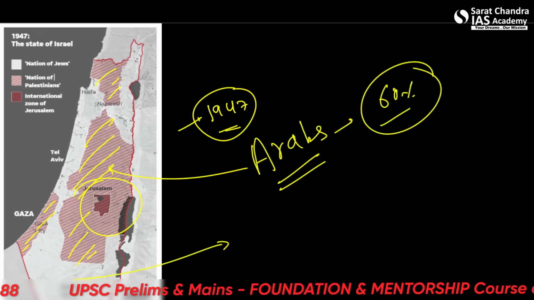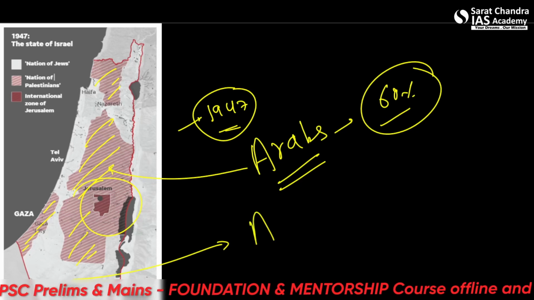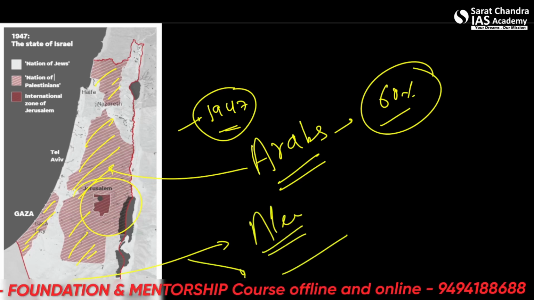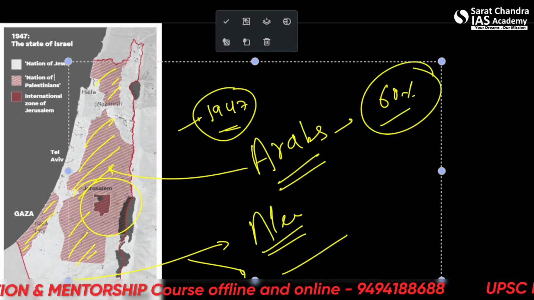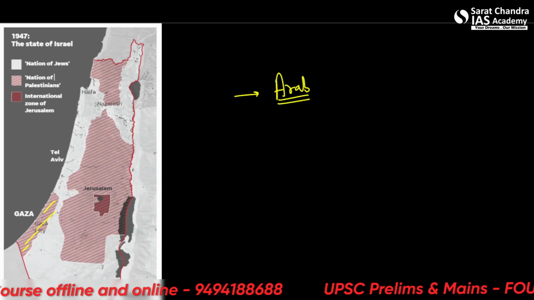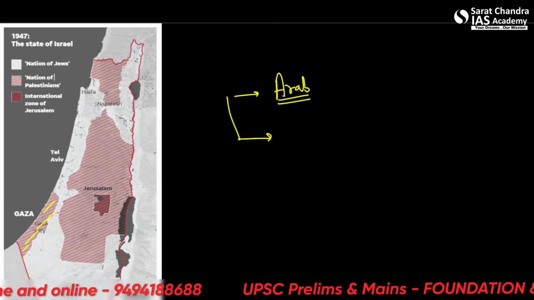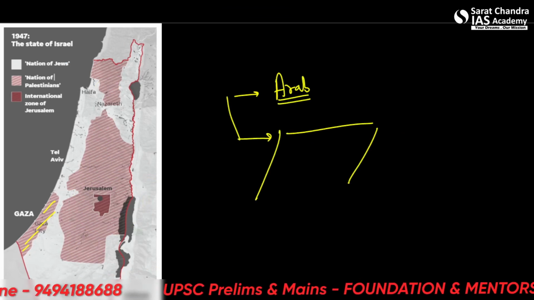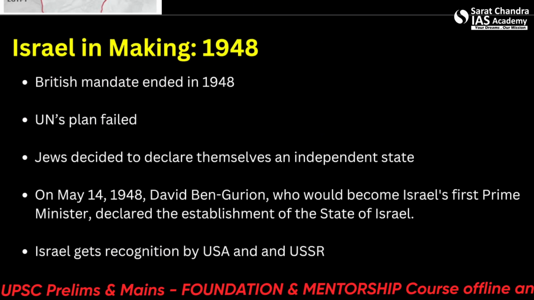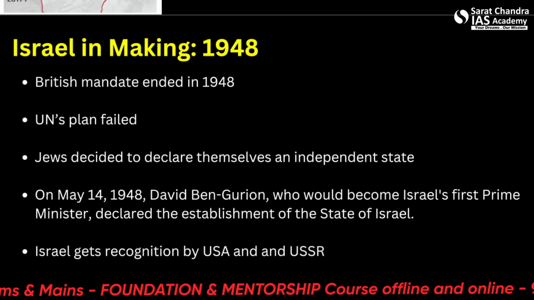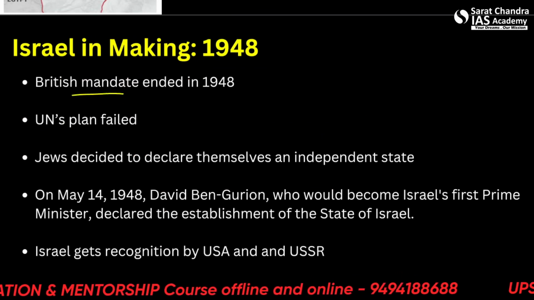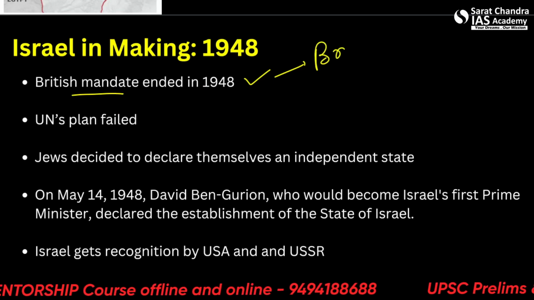The Jewish population accepted living in the Negev desert as well as leaving the Arab territories and following the UN plan. But it did not work out for the Arabs, and they maintained their stance that the whole country, or the whole Palestinian territory, should belong to the Arab Sunni Muslims and not any Jewish parts. In 1948, however, things changed when the British mandate completely ended and Britain was out of the scene.